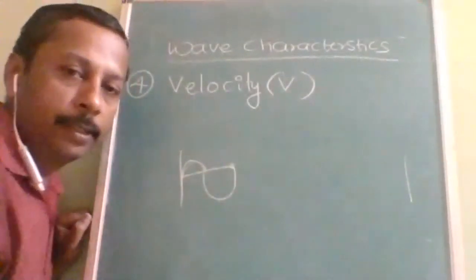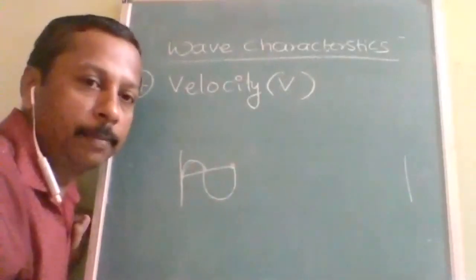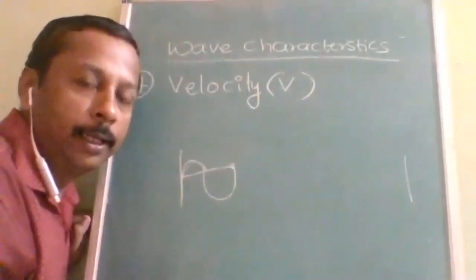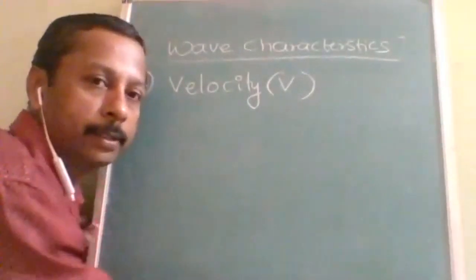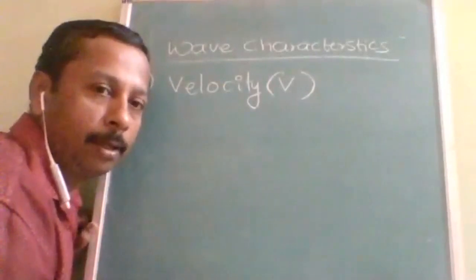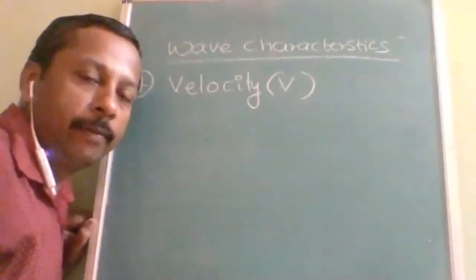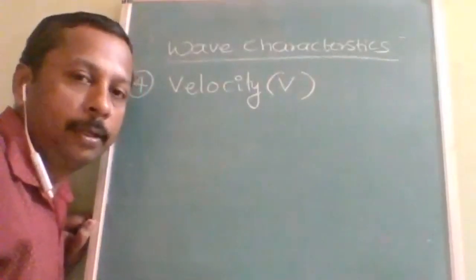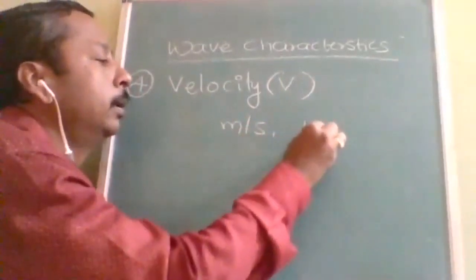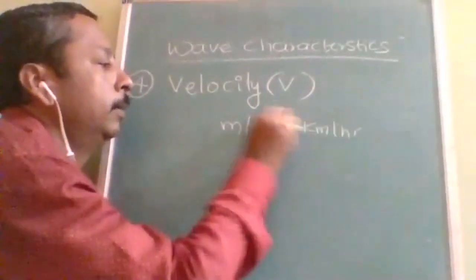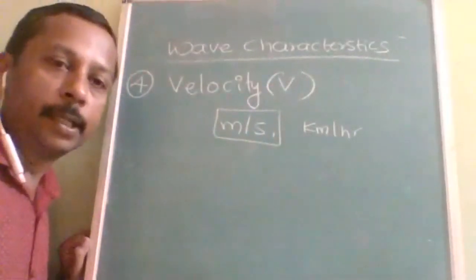Frequency and velocity, don't get confused. In frequency we will sit at one place for counting, and in velocity we will go along with the wave, how much distance a wave has traveled. Frequency is the number of waves at a point. Velocity is the distance traveled by a wave in 1 unit time. So normal units will be meter per second and kilometer per hour. But the most preferable unit for velocity is meter per second only.